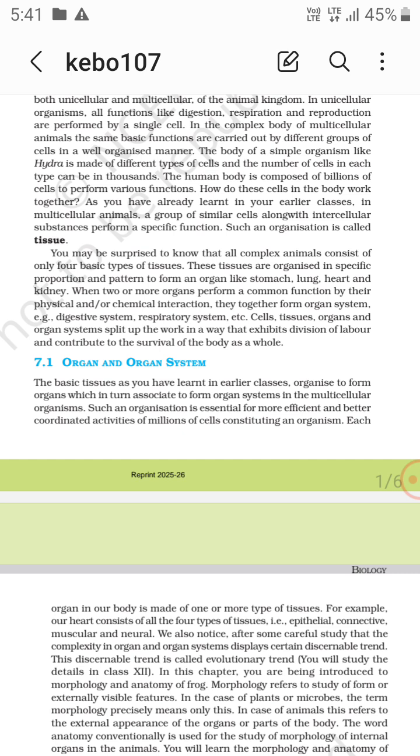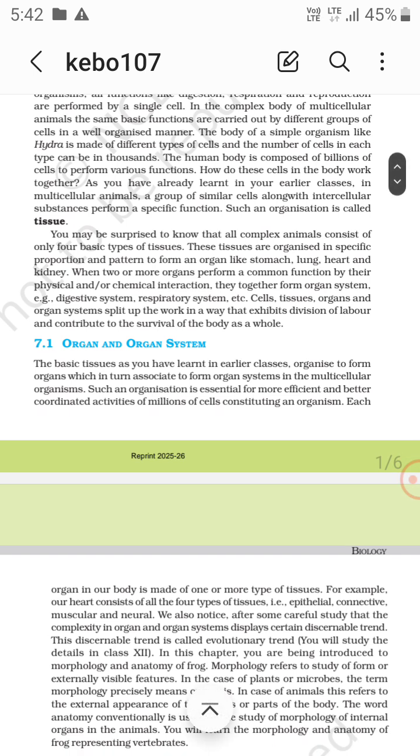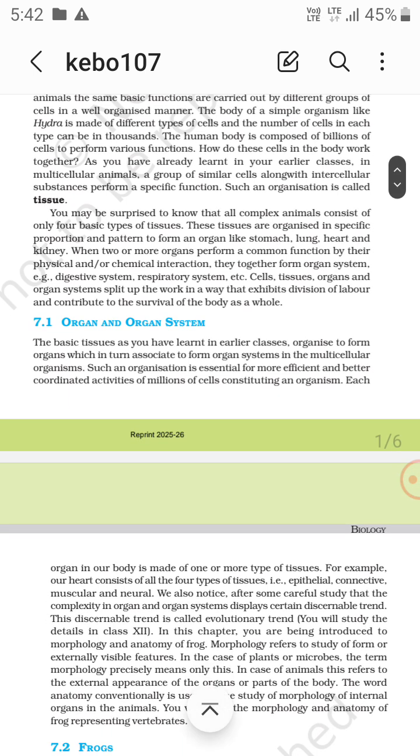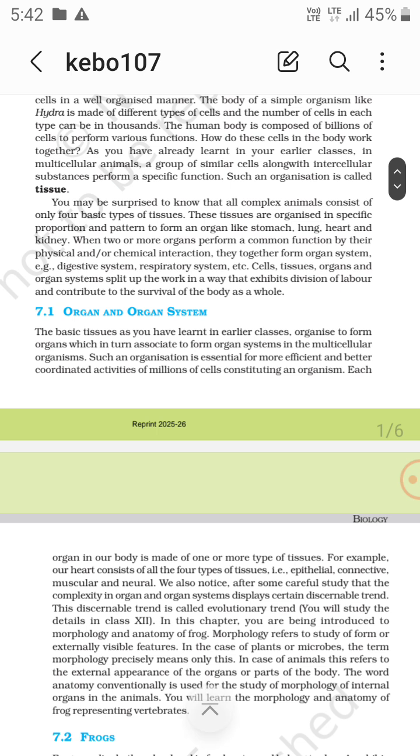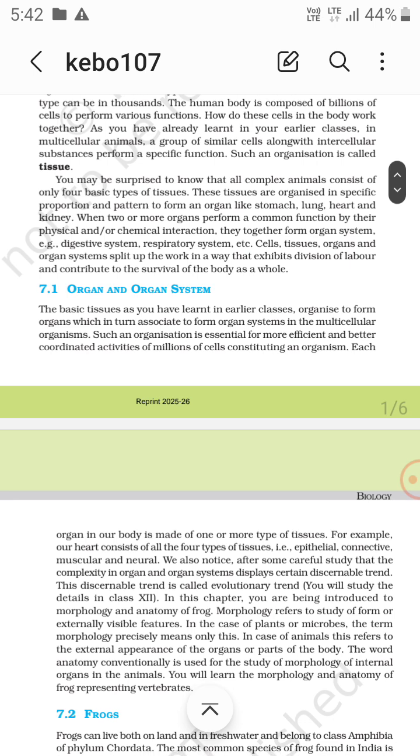Now, in multicellular animals, a group of similar cells along with intercellular substances performs a specific function. Such organization is called the tissue, right? The animal consists of only 4 basic types of tissues. These tissues are organized in specific proportion and pattern to form an organ like stomach, lung, heart, and kidney. When two or more organs perform a common function by their physical and chemical interaction, they together form an organ system, right?